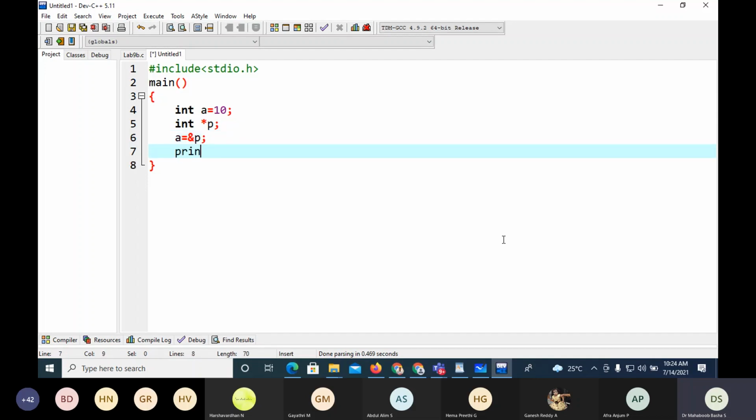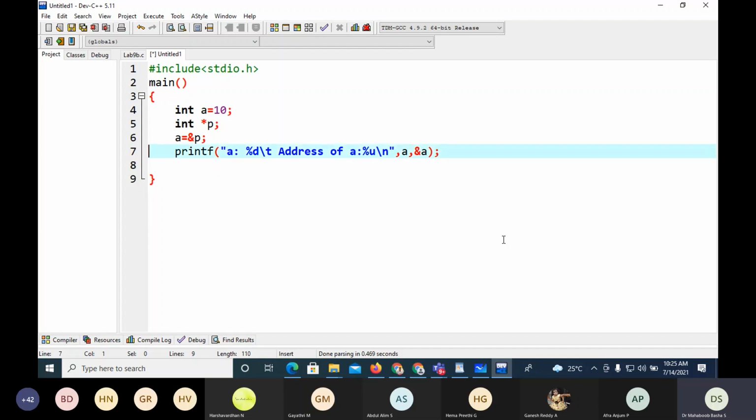Then I'll say printf("a = %d, address of a is %u", a, &a). There we have to use %u. Why it is %u? I'll tell you.